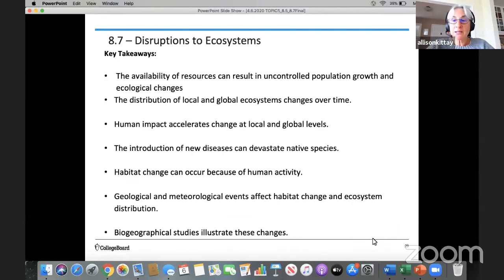So some key takeaways that I hope you got from this discussion is that the availability of resources can result in uncontrolled population growth and ecological changes. The distribution of local and global ecosystems changes over time. Humans can impact the change at local and global levels and accelerate that. Introduction of new diseases can devastate native species. Habitat change can occur because of human activity, and both geological and meteorological events can affect habitat change. And there are plenty of studies that are called biogeographical studies that illustrate these changes.